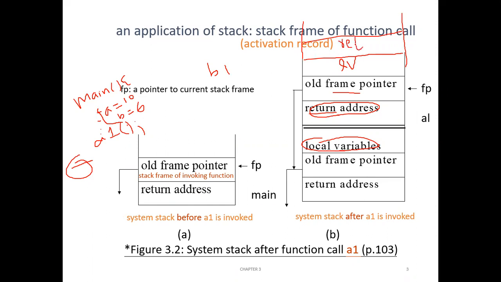And then another frame pointer. Now this frame pointer will point to the frame pointer of A1, because A1 has called B1. Like that it can go for any length, right? So this is what this particular concept says, right?